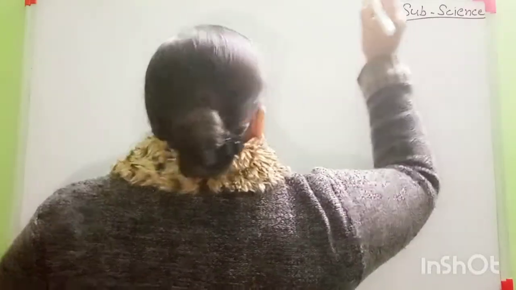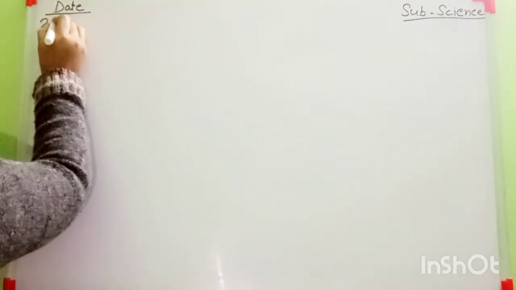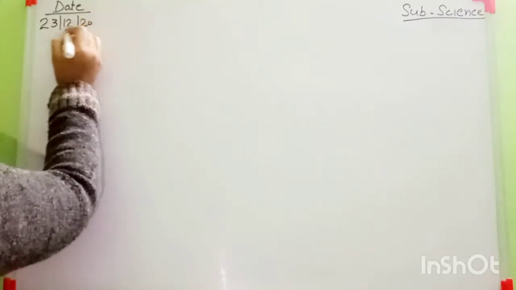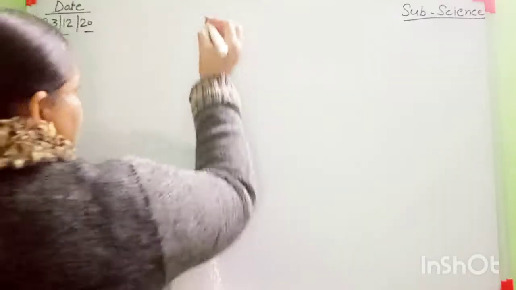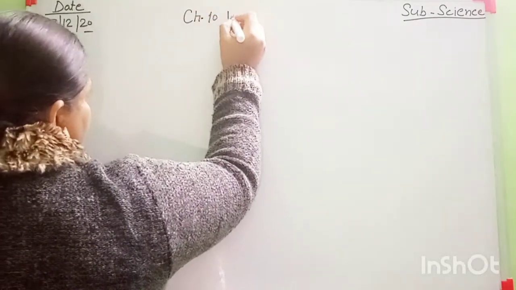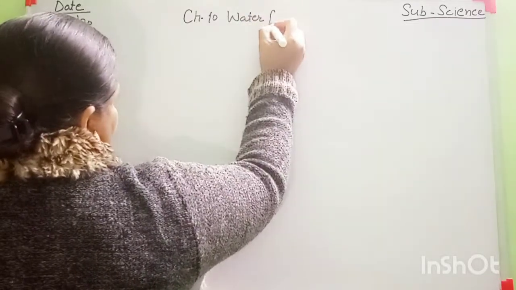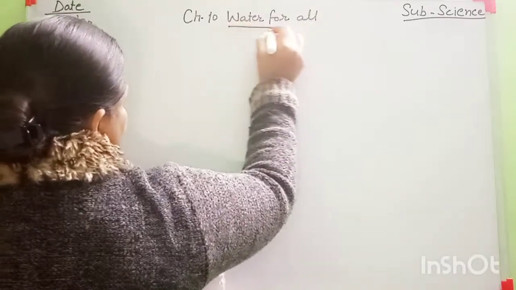Today's date is 23rd December 2020. And which chapter is going on? Chapter 10, Water for All. This chapter is going on now.